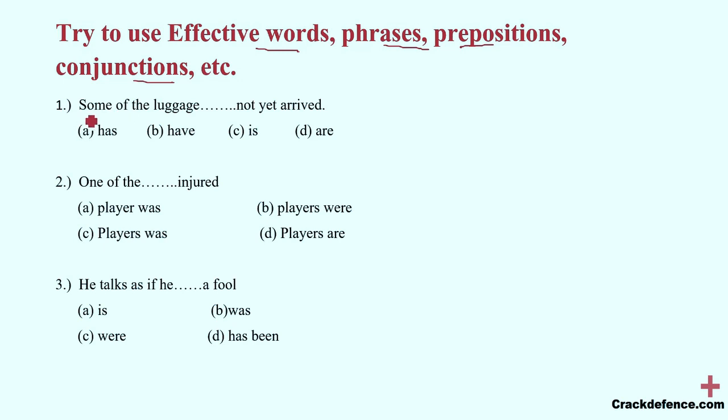Sentence number 1: some of the luggage dash not yet arrived. To fill up this blank, you have to see the other information. Here they have mentioned some of the luggage. This is the rule for the word luggage, that it cannot be in the plural form. For example, if it is written luggages, it is an error. So you can get this type of question in spotting error also. Luggage is always in the singular form, so that is subject verb agreement. Luggage will take a singular verb.